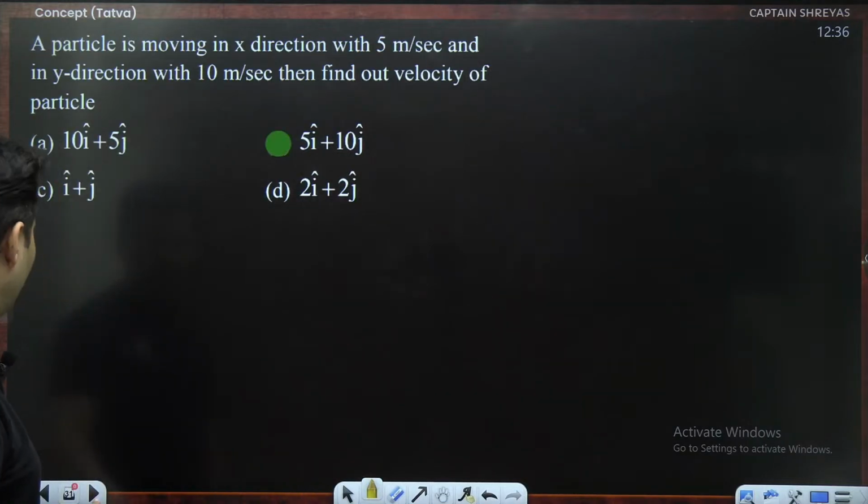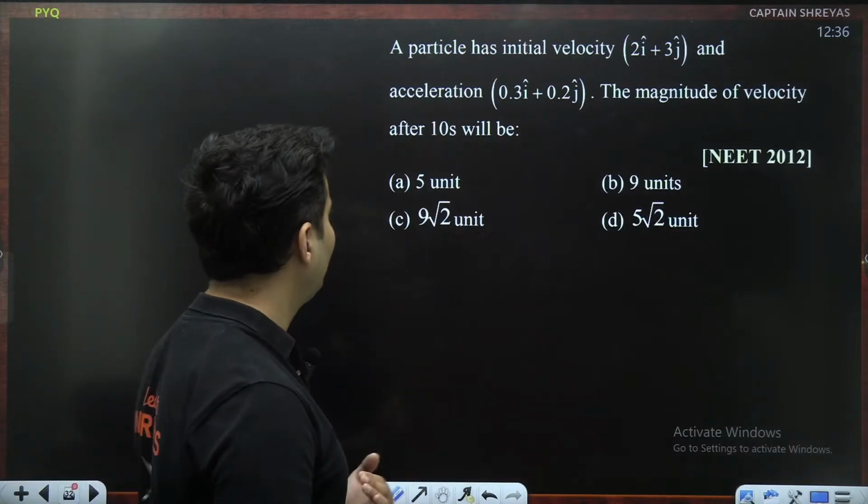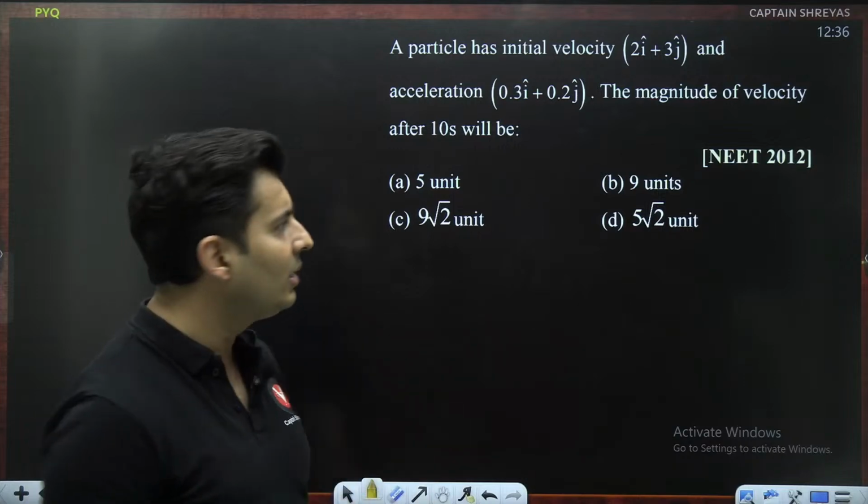Moving on to the next one, coming up on your screen. A particle with certain velocity and acceleration, the magnitude of the velocity after 10 seconds, NEET 2012.